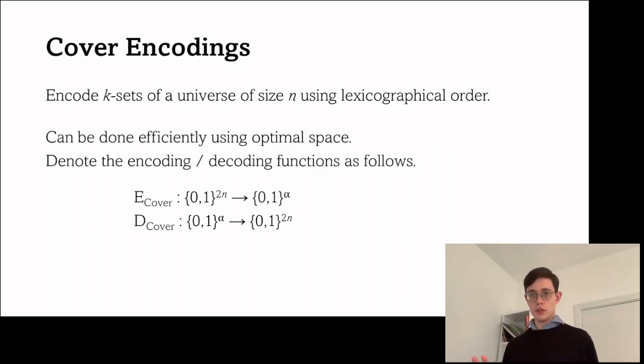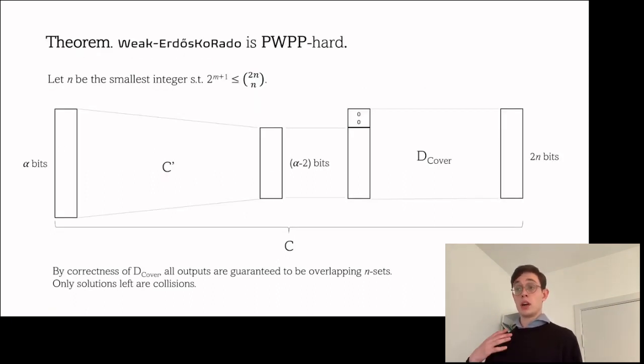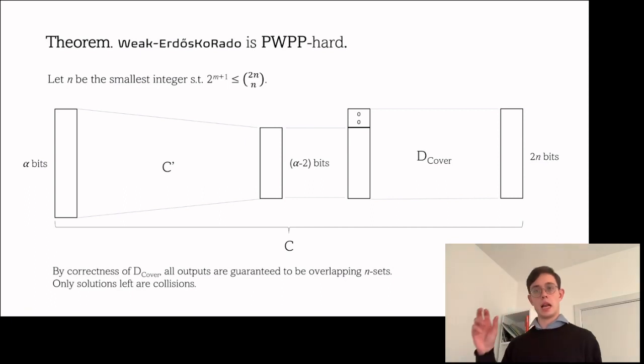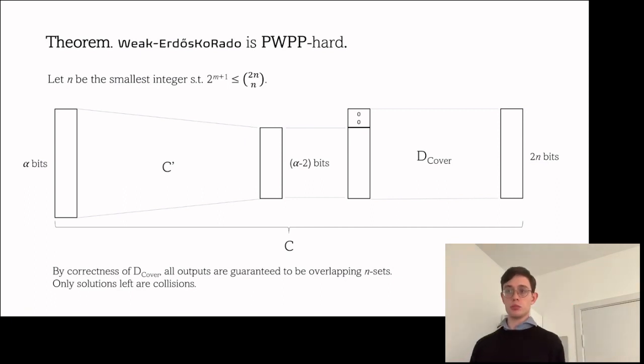Okay, so the first thing we want to do is establish PWPP hardness. This means that we are given some shrinking circuit, C prime, and by the Merkle-Damgård construction, exactly how much it shrinks doesn't really matter that much. So let's just assume for simplicity that this circuit shrinks by 2 bits. So we have some circuit that takes in alpha bits and outputs alpha minus 2 bits. This is our weak pigeon instance that we want to find collisions in.